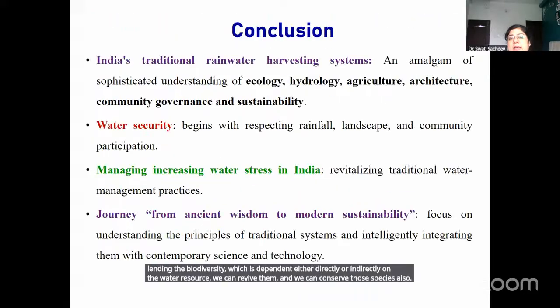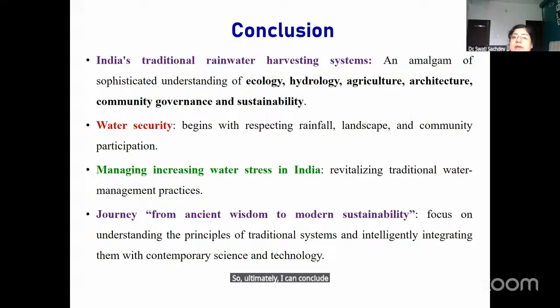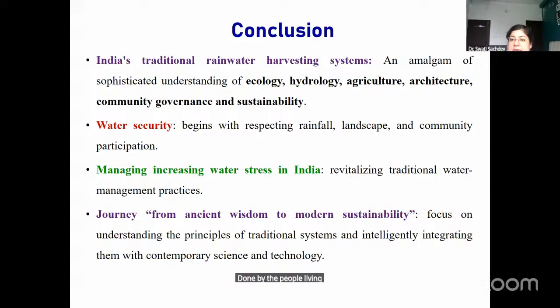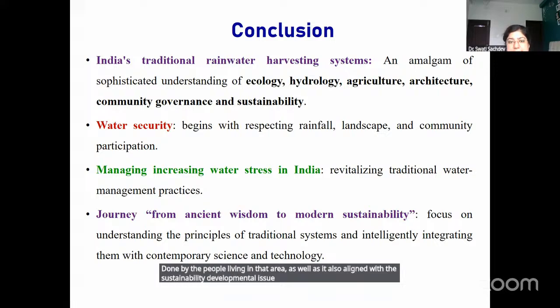So ultimately, I can conclude that the Indian traditional rainwater system is a combination of knowledge of the ecosystem, agriculture, as well as architecture, and local governance done by the people living in that area. It is also aligned with the sustainable development issues of the present era.